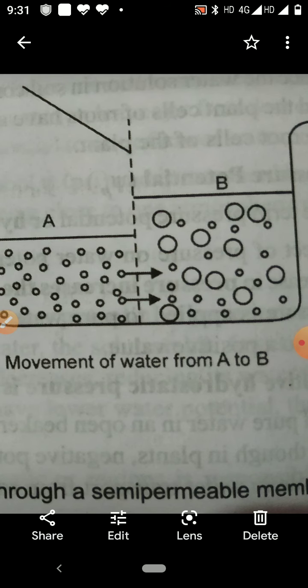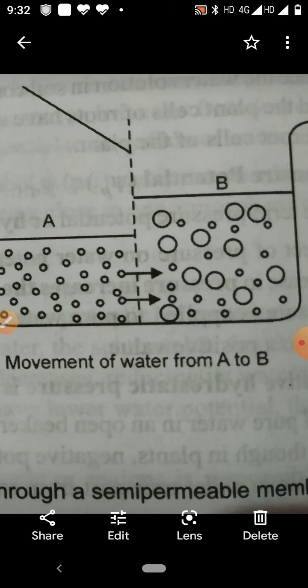When a cell is placed in a solution, if water molecules are diffusing into the cell, that is inward diffusion through a semi-permeable membrane, that is called endosmosis, meaning from outside, from the solution, water molecules diffusing into the cell. So that is endosmosis.